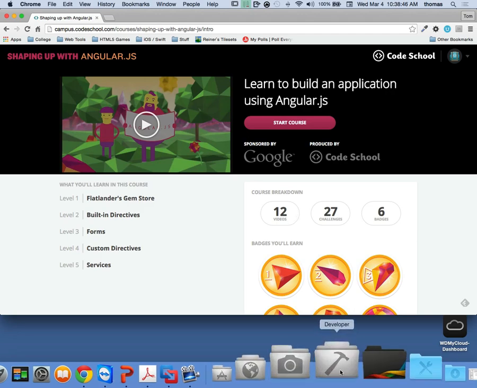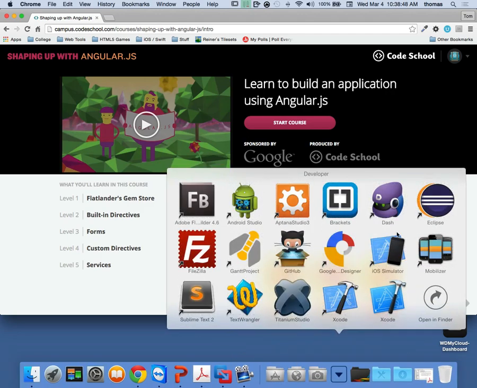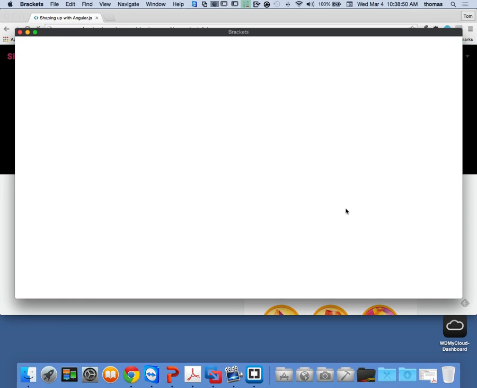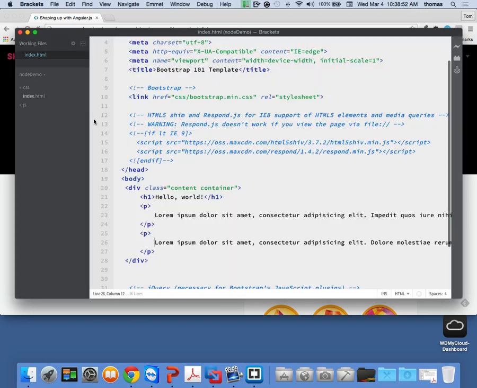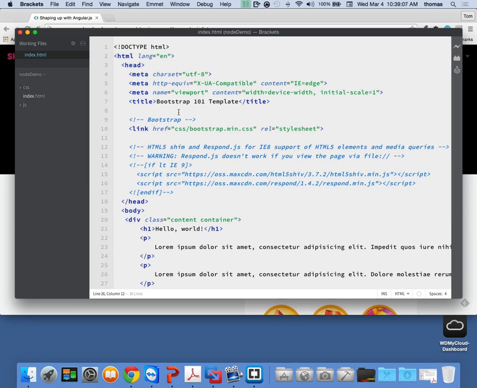So I'm going to go to developer and bring up my Brackets here. It's going to access some files that we were working on yesterday, I have my Bootstrap file and so on. I'm doing this on the Mac, but at the end of the day it should look very similar for you on the PC.